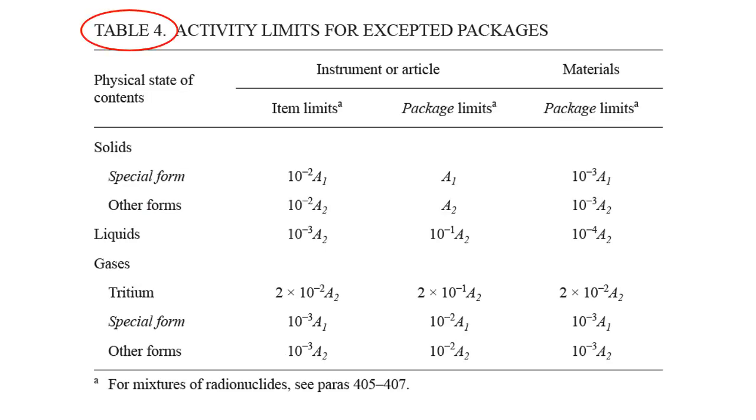Table 4 covers several physical states and types of radioactive materials. This table therefore applies to return packages where there are radionuclide residues in vials or syringes, or traces of iodine-131 in tungsten containers.